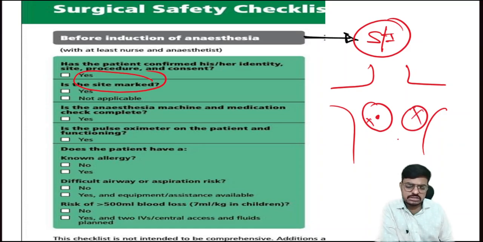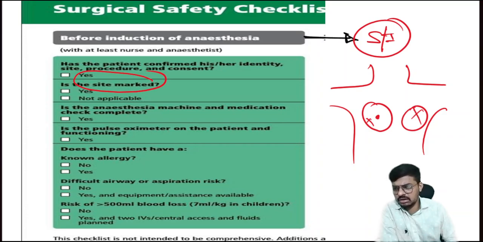It is very dangerous. The patient's attenders will kill us, right? So that is the reason, before taking the patient to the OT, inside the pre-operative area only we have to mark the site where the actual surgery needs to be performed. That is the main important thing.